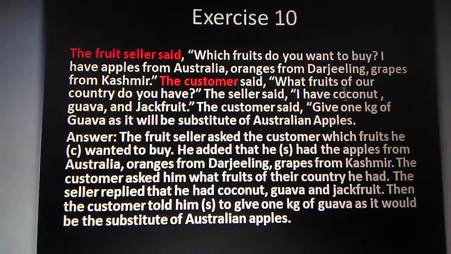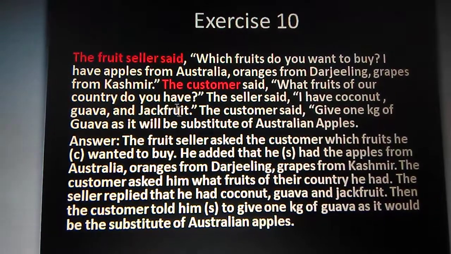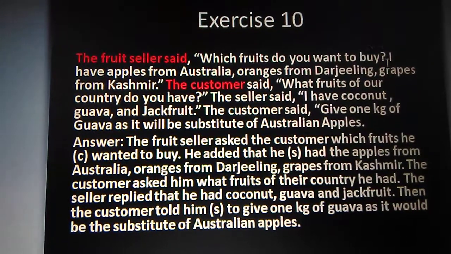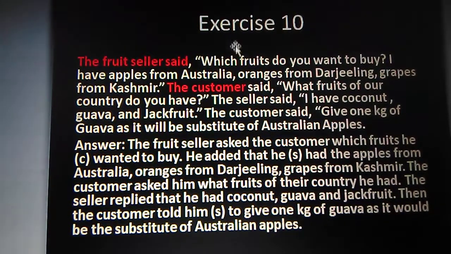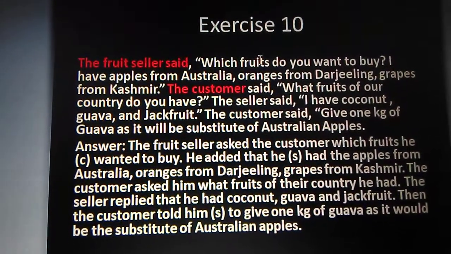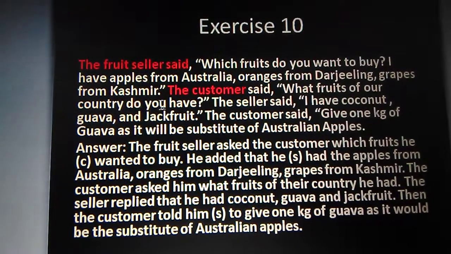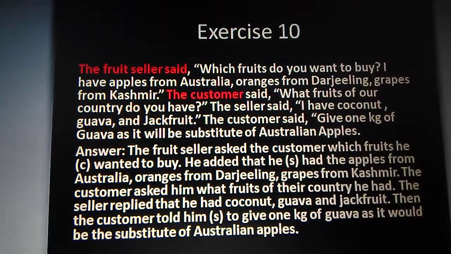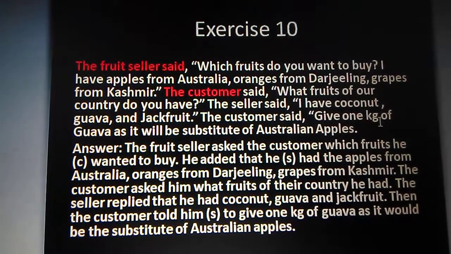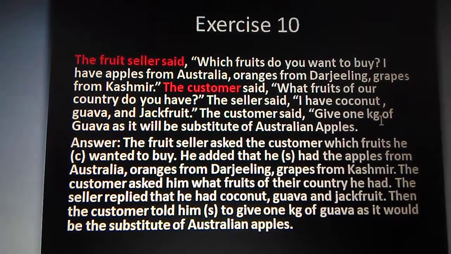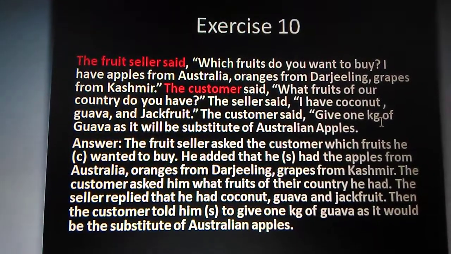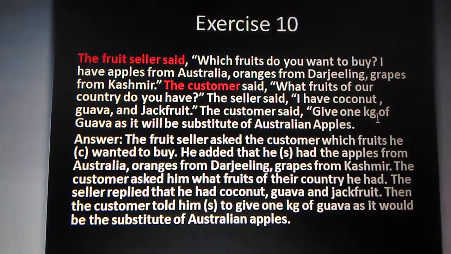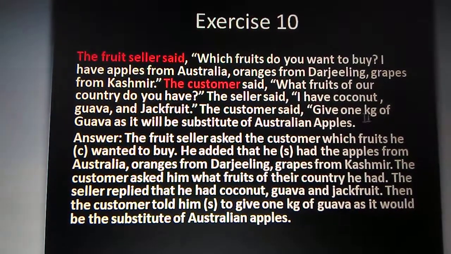Look here, the speaker is the fruit seller and the listener is the customer. So this is a conversation between a seller and a customer. So the WH interrogative will be changed, then the assertive, and then "give 1 kg of guava", an imperative. So you have to know how to change the WH interrogative, how to change the imperative, and how to change the assertive sentence. If you know that, you can easily change it.